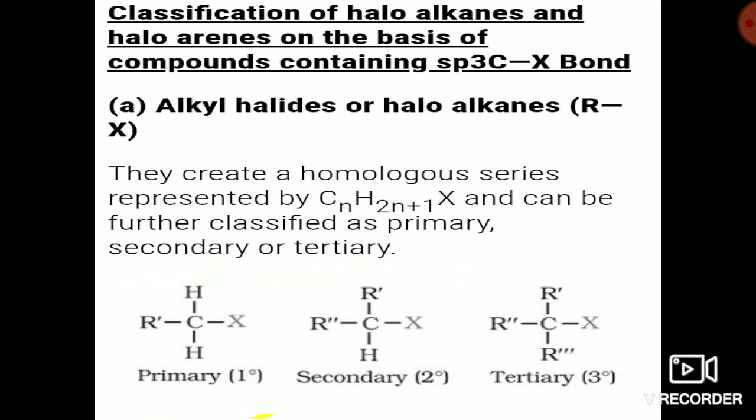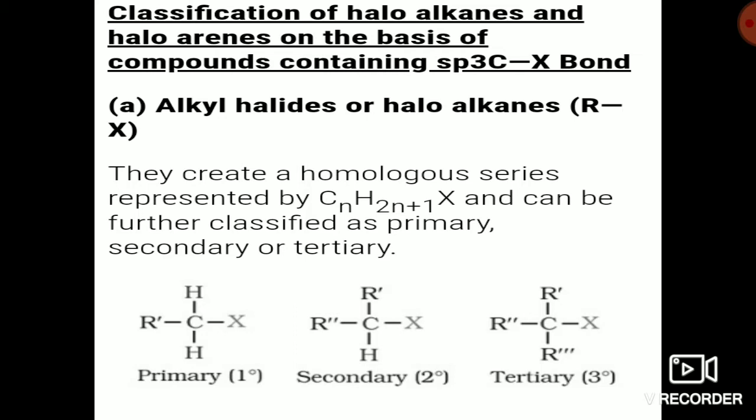Now in primary haloalkane, the halogen is attached to a carbon that will have 0 or 1 alkyl group attached to it. Check here carefully, this is the halogen, attached to the carbon. If this carbon has no alkyl group or only 1 alkyl group connected directly, then the haloalkane is termed a primary haloalkane or primary alkyl halide.